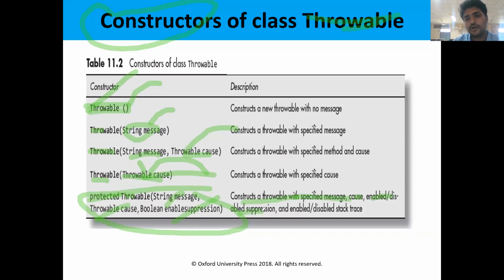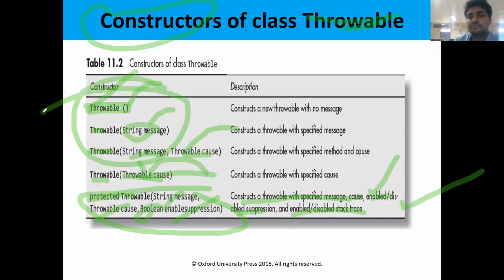If you want to enable the suppression, we use enable; if you want to disable it, we use disable. That is a Boolean type, there are two options, either true or false. So these are some constructors used in the Throwable class.